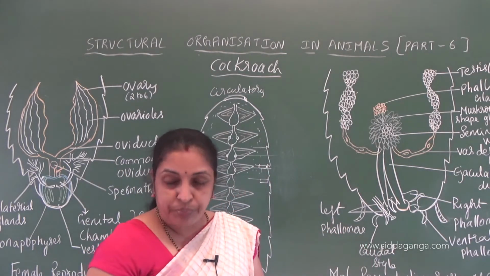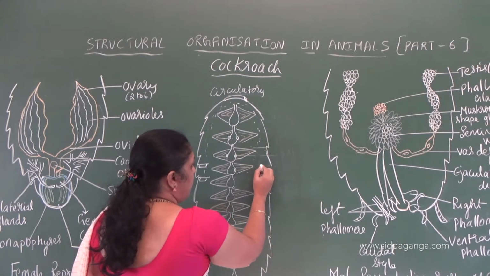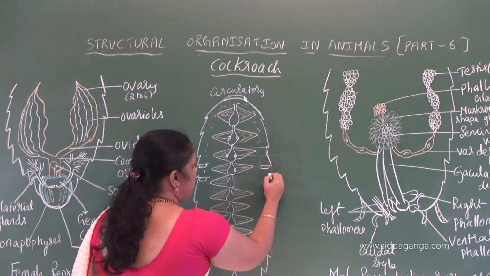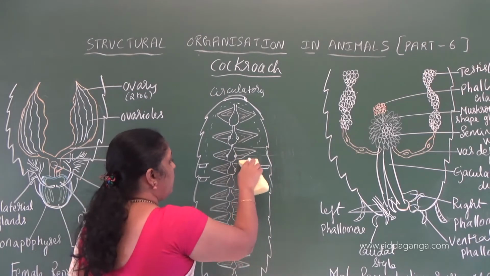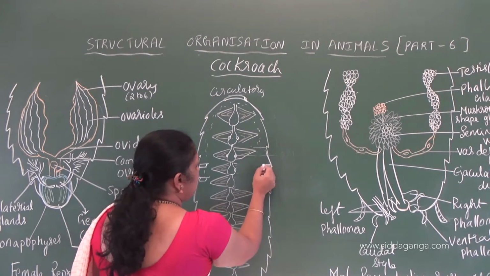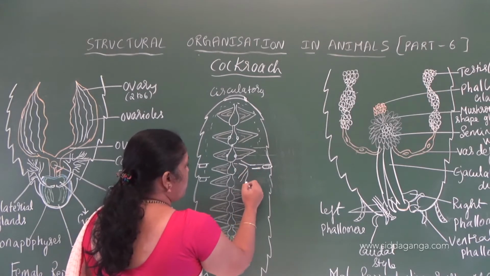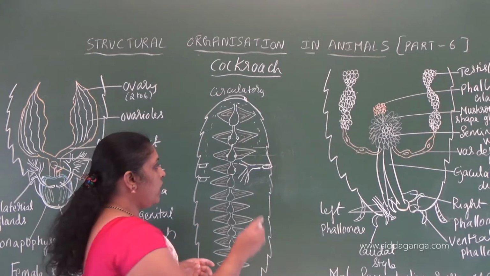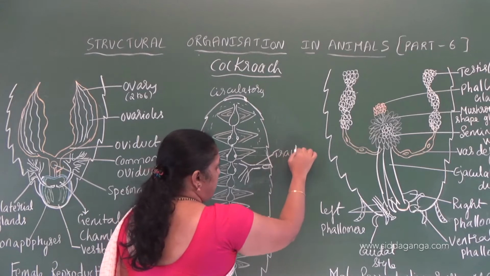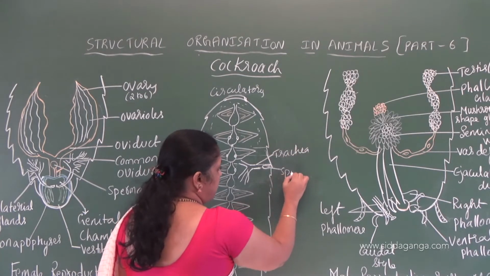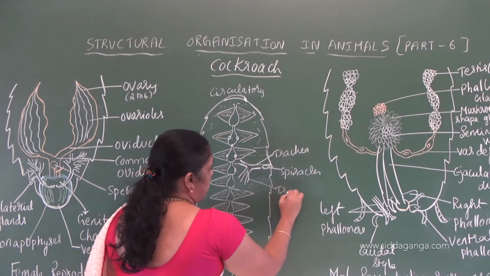Understood? So these spiracles, let me explain and show one. See, these spiracles will continue as a trachea. The spiracle is connected with the trachea, and the trachea divides into tracheoles. See, spiracle connected to trachea, and that divides into tracheoles.